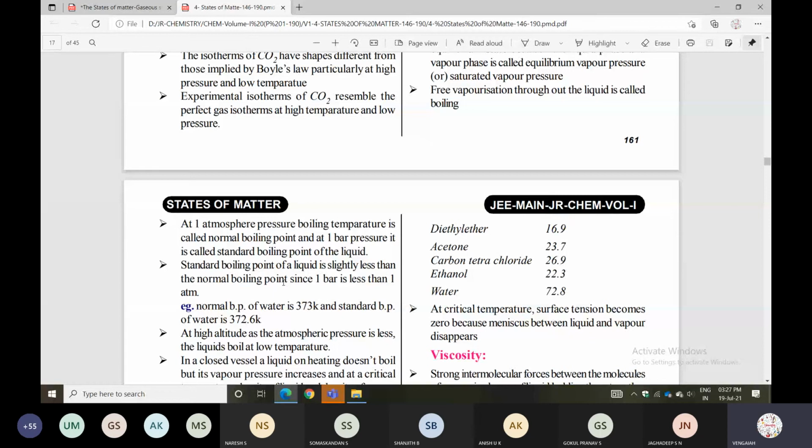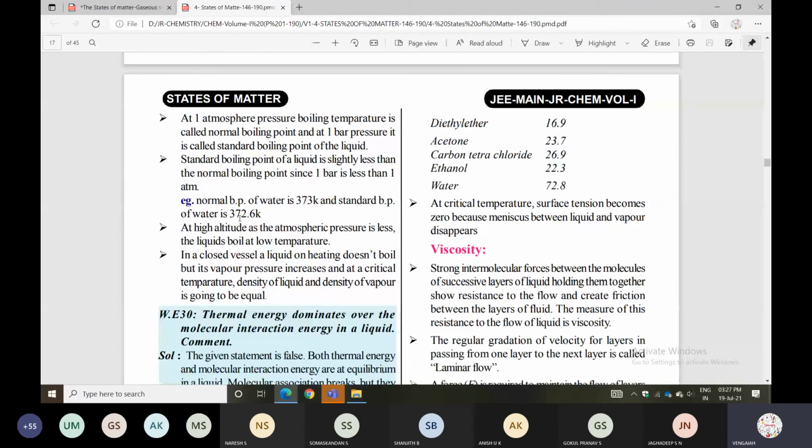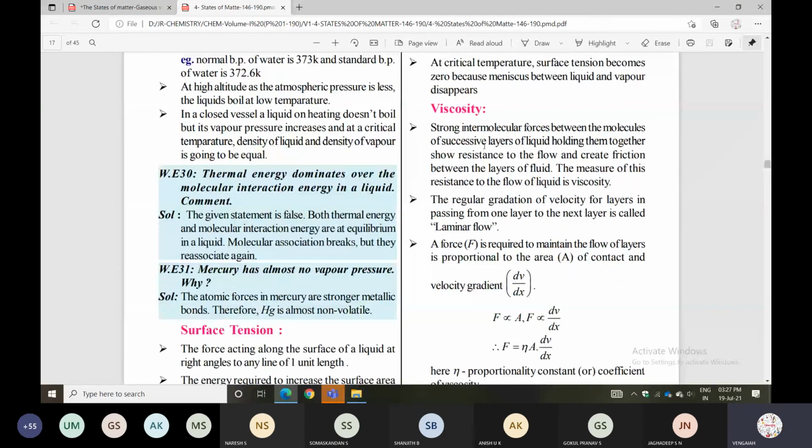For example, the normal boiling point of water is 373 kelvin, and the standard boiling point of water is 372.6 kelvin. Next, mercury has almost no vapor pressure. Why? The atomic forces of mercury are strong metallic bonds. Therefore, mercury is almost a non-volatile compound.